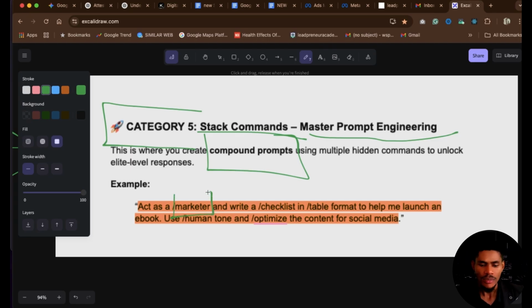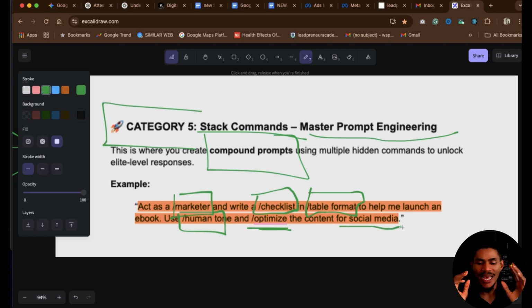I said, ChatGPT, act like a marketer. That is the first thing. Remember, we have this. Then when I say act like a marketer and write a checklist, look at another prompt here, another command here: write a checklist in a table format. And I said, to help me launch an ebook, use human tone. Can you see? Use human tone. It's very, very important. Use human tone and optimize the content for social media.